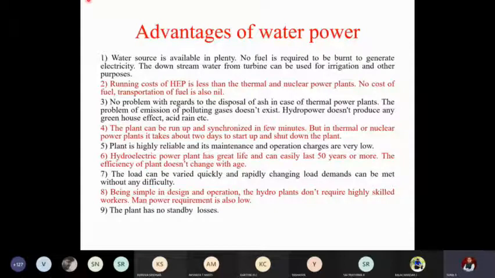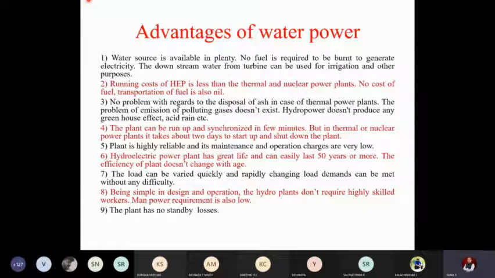Meanwhile, sudden shutdown of the plant is also difficult in the case of thermal. See, when the fuel is burning, you can just imagine it is not easy to shut it down suddenly. It takes again 12 to 18 hours. But hydroelectric is not like that. It is very easy to operate.